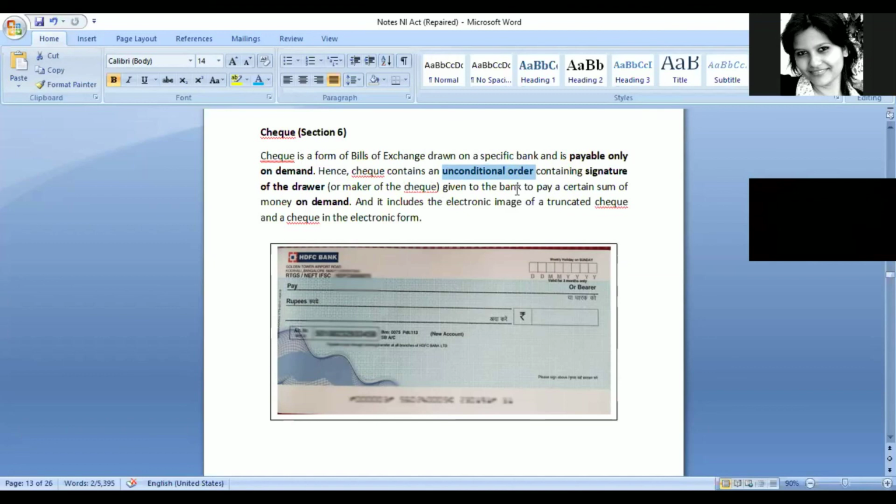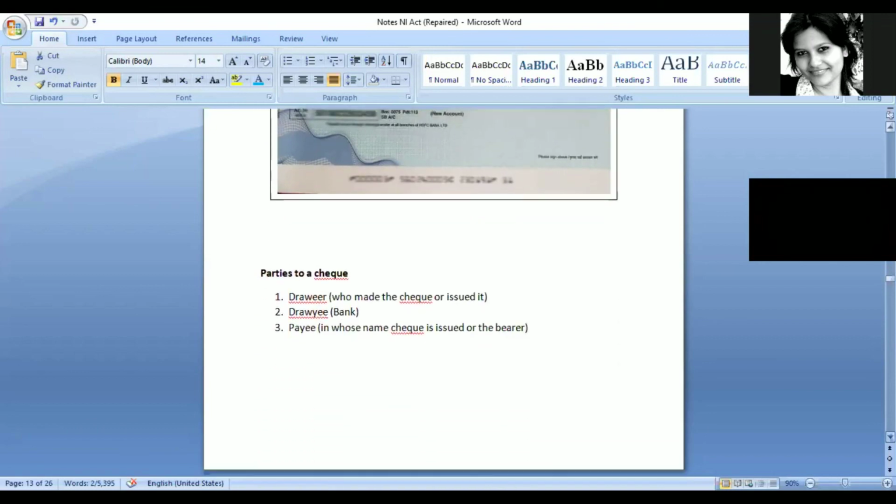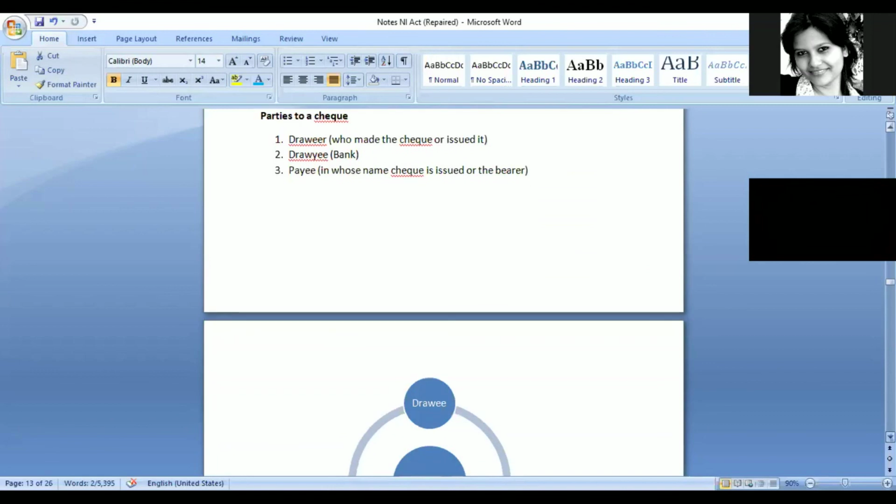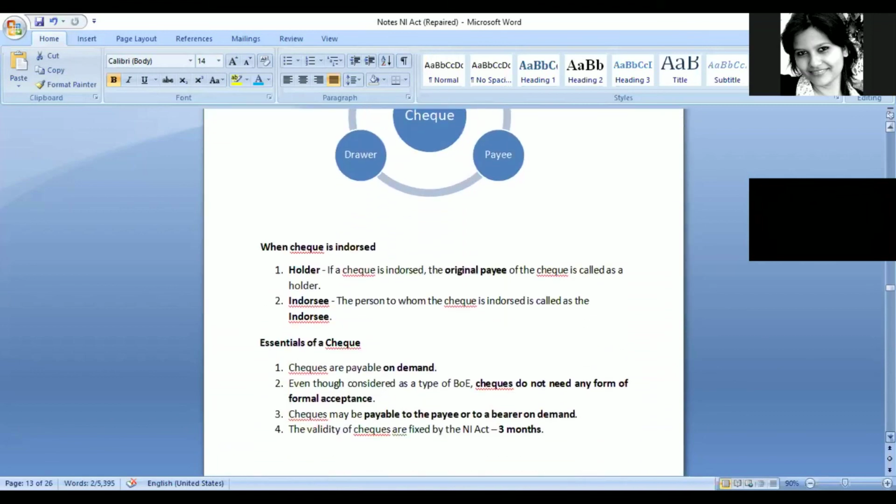So it is an unconditional order containing the signature of the person who will issue the check, and it asks the bank to pay a certain fixed amount of money on demand. So checks would always be on demand. It cannot be like, on this particular date the amount has to be paid to this certain person. It would be only on demand, when the person presents the check and asks for the money. And there are 3 parties to a check also. This part also we discussed.